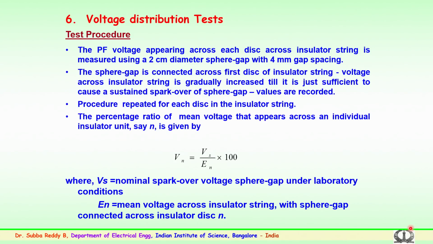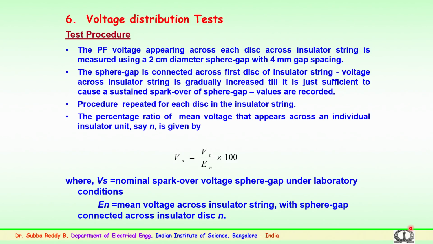The breakdown voltages or the spark over voltages of this sphere gap are recorded, and this procedure is repeated for each disc in the insulator string, and the percentage ratio of the mean voltage that appears across the individual unit is calculated. The voltage Vs is the nominal spark over voltage of the sphere gap under laboratory conditions, divided by En, where En is the mean breakdown voltage with the sphere gap connected across the insulator string.